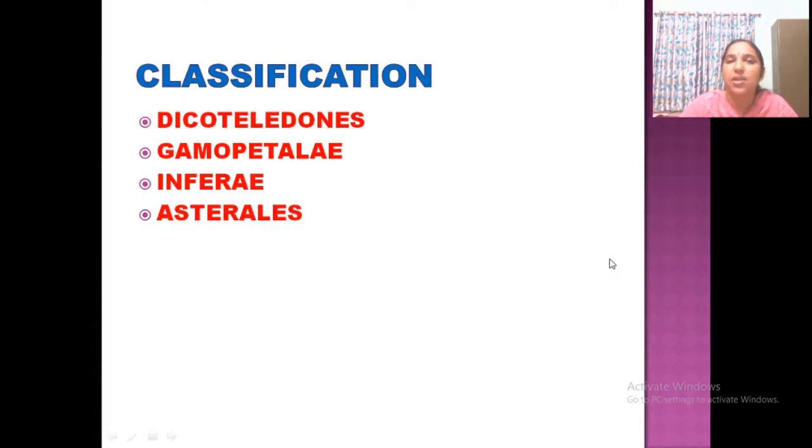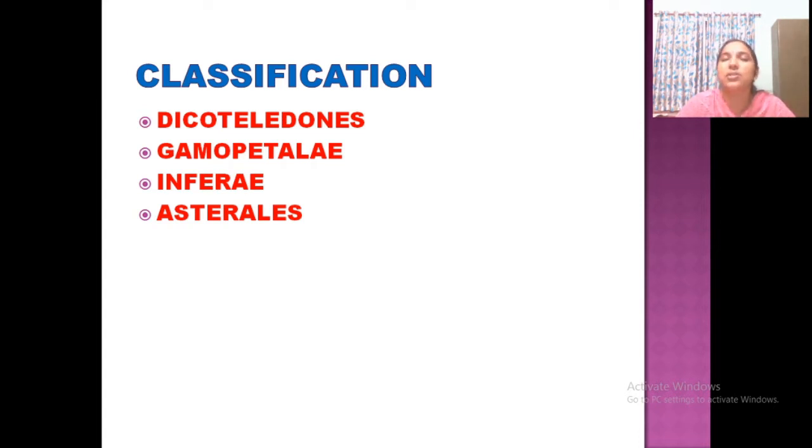So sunflower family, that is Asteraceae, aster family, daisy family, sunflower family, etc. I think while I am telling all these plants, you got an image of each one by one. Clear? So its classification is Dicotyledonae, Gamopetalae, Inferae and Asterales.